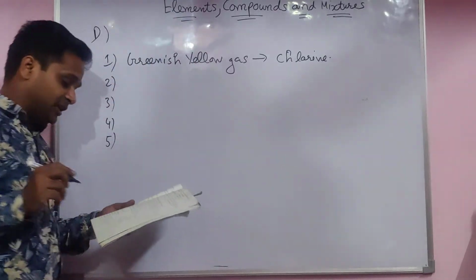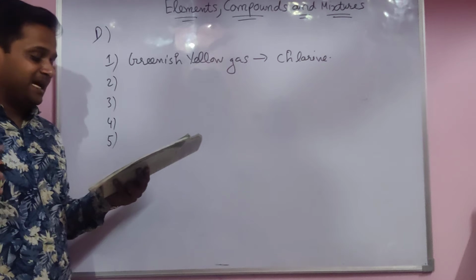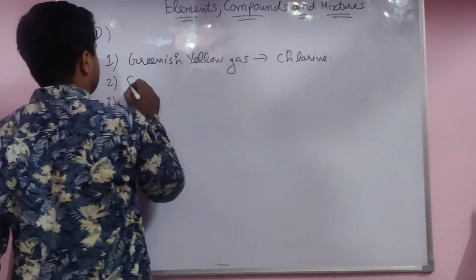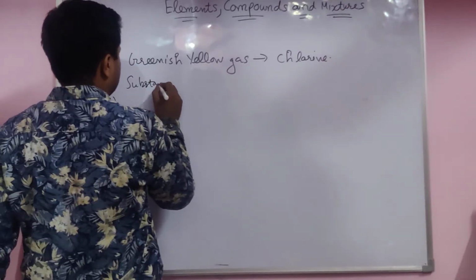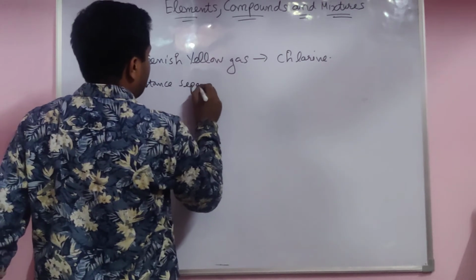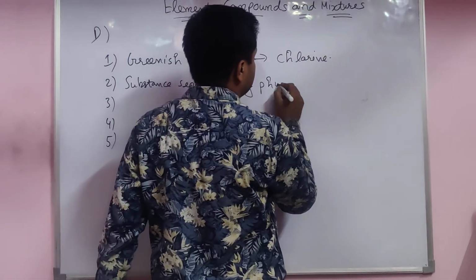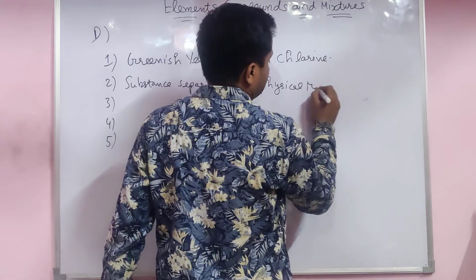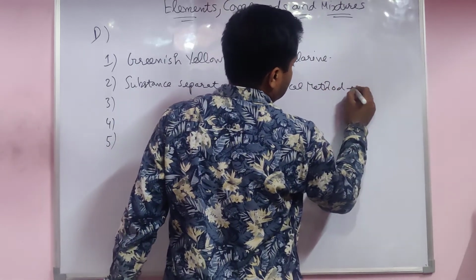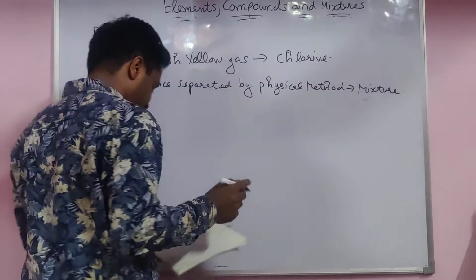H2S is the rotten egg smell. Substance separated by physical method is there. Mixture only. The answer is mixture; you are able to separate with physical methods in a mixture only.